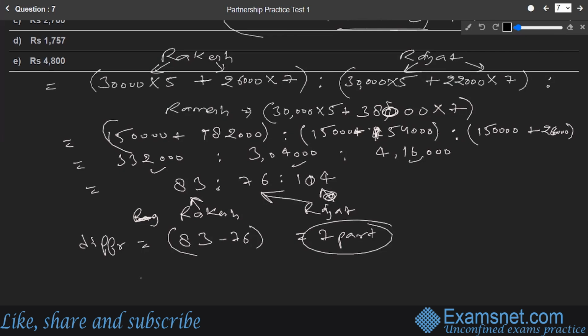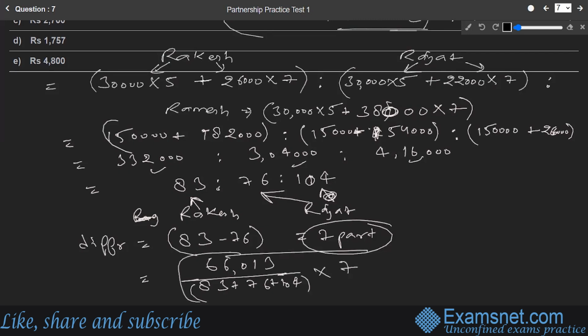So the share of the total value is 66,013 rupees, divided by the seventh part, is to be found out. So the sum of the ratio terms, that is 83 plus 76 plus 104, as done in the earlier questions also, into the difference part, which is the 7 part. So we'll do into 7.